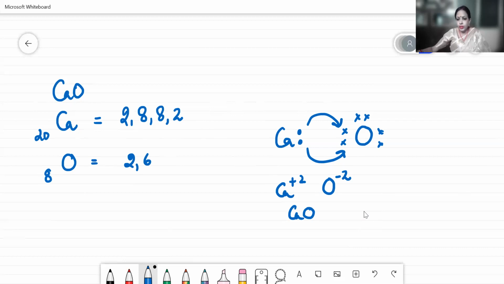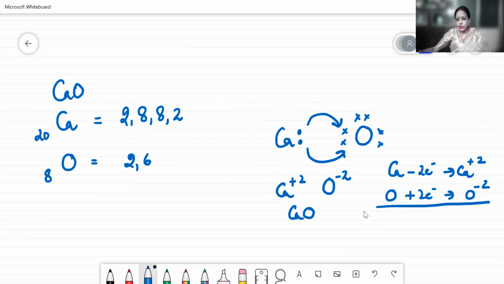Now, if we talk about the ionic equation, your calcium is losing 2 electrons, so changing into Ca plus 2. Your oxygen atom is gaining 2 electrons, so changing into O minus 2. Once we sum up, so calcium plus oxygen giving calcium oxide. So these are the 3 structures as per your reduced syllabus for ICSE 2022 examination for your ionic bond.